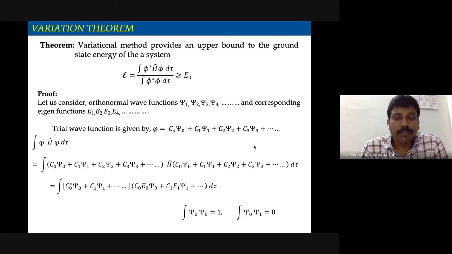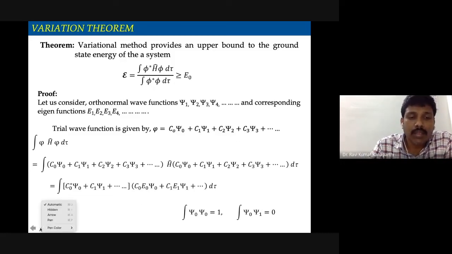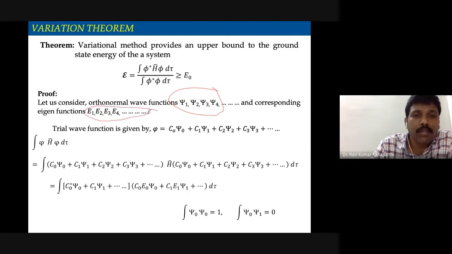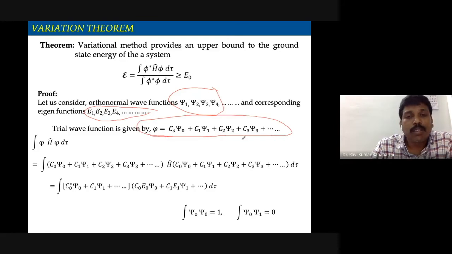So let us take orthonormal wave functions. Psi1, Psi2, Psi3, and so on are the orthogonal wave functions. Corresponding to the wave functions, we will have eigenvalues, given by E1, E2, E3, and so on. These are the orthonormal eigenfunctions of the ground state. Similarly, corresponding to the eigenfunctions, we have the eigenvalues E1, E2, E3, E4, and so on. Now, we know the property of the completeness set.